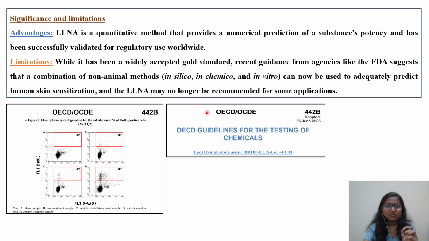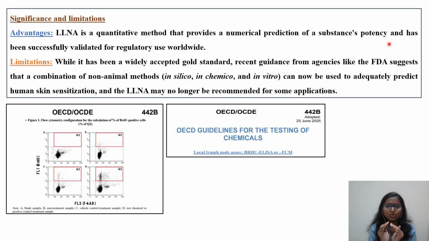Next, what are the significance and limitations of the LLNA? LLNA is a quantitative method, not a qualitative method, that provides a numerical prediction of a substance's potency. As the potency of a molecule increases, so does the sensitization of that chemical. Whether skin irritation or sensitization, we were not able to quantify, so these assays were not used for risk assessment.